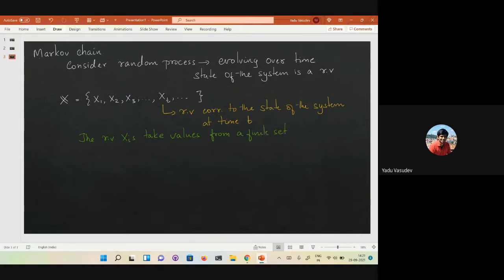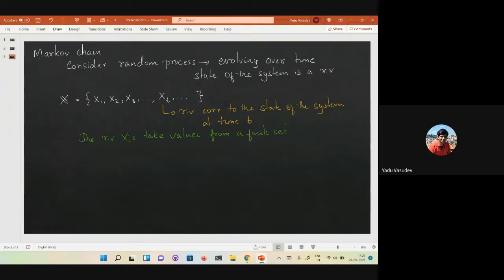At max, we might say that the set is countably infinite, but probably not. Let's assume that the values are taken from a finite set, say the set of numbers 1 to n, and the state of the system is when these random variables take one of these values. So it's a finite set from where these random variables take a value.